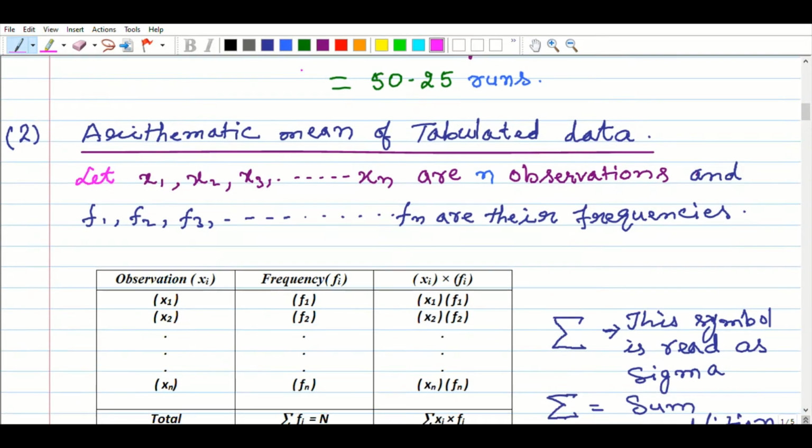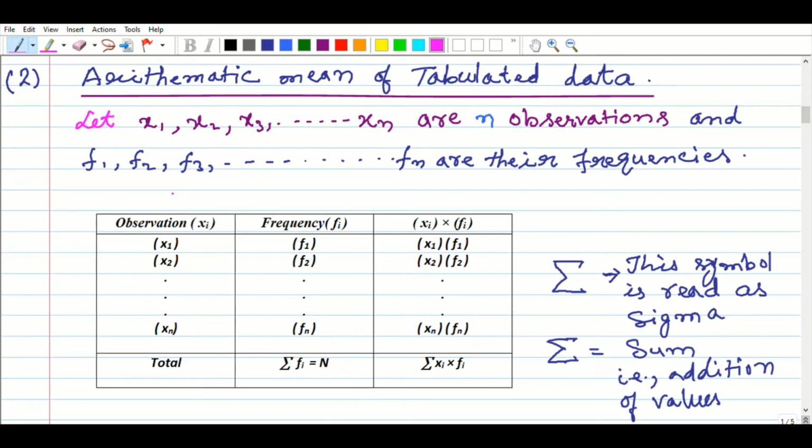I have given the data here, with observations indicated by xi, where i means 1, 2, 3 up to n observations, and fi means 1, 2, 3 up to fn frequencies. Is that clear? On the left-hand side I have written x1, x2, dot dot dot, xn. Total frequency here is indicated by fi: f1, f2, dot dot dot, fn.